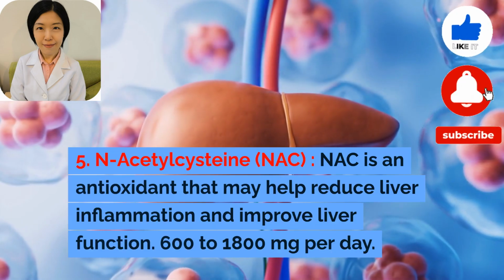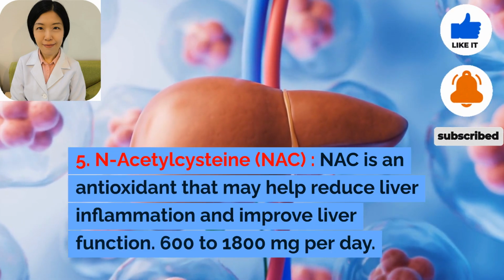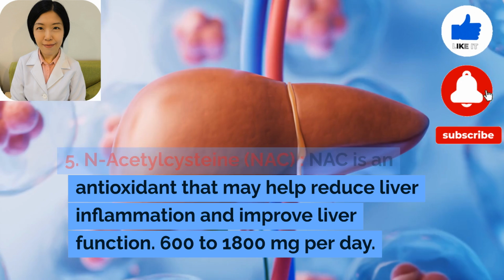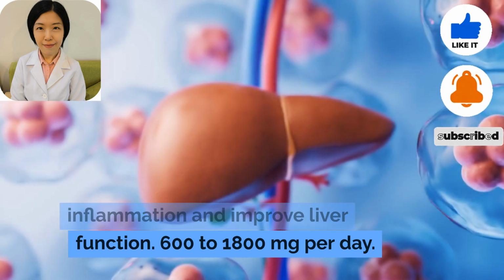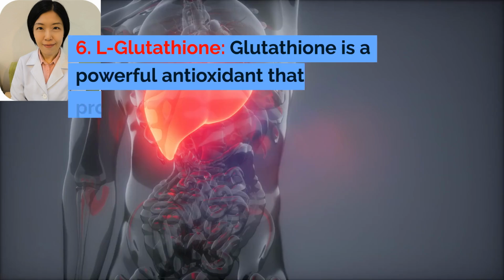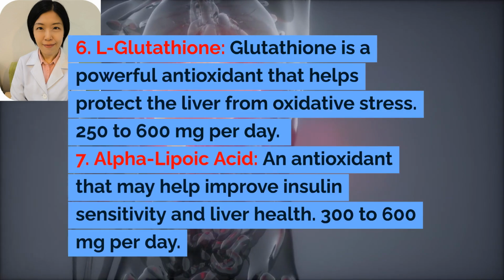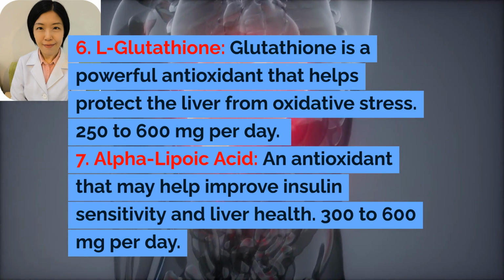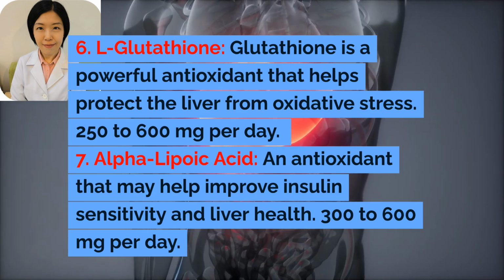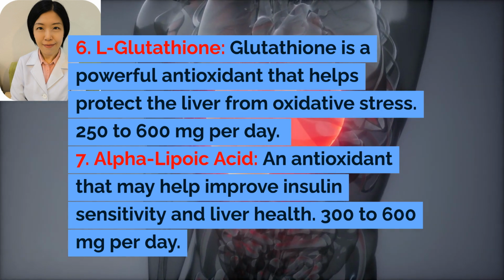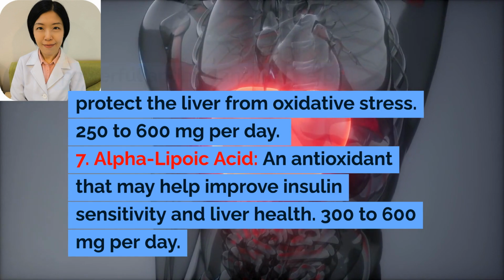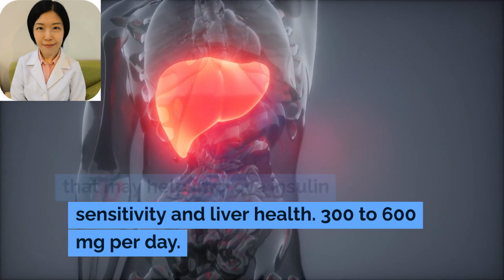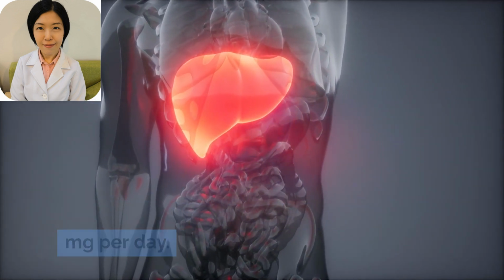5. N-acetylcysteine, NAC. NAC is an antioxidant that may help reduce liver inflammation and improve liver function. 600 to 1,800 milligrams per day. 6. L-glutathione. Glutathione is a powerful antioxidant that helps protect the liver from oxidative stress. 250 to 600 mg per day. 7. Alpha-lipoic acid, an antioxidant that may help improve insulin sensitivity and liver health. 300 to 600 mg per day.